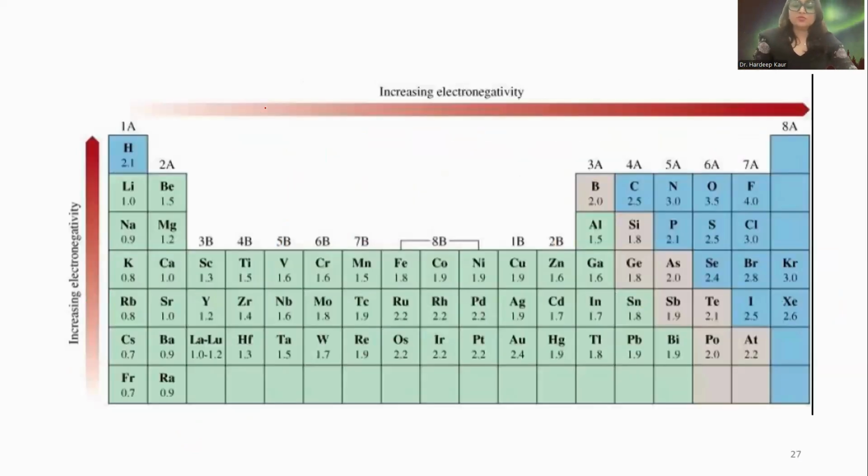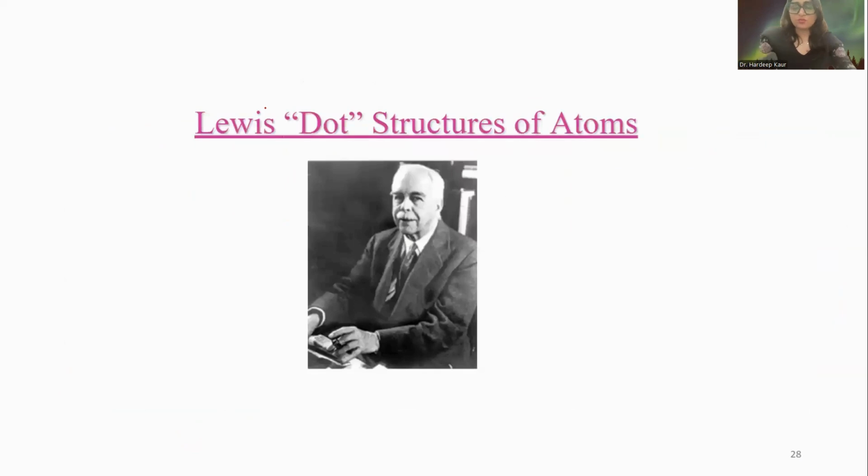I hope you get the basic idea behind what chemistry is, what an atom is, and about metalloids, metals, and the periodic table. In my next video I'll start with the Lewis dot structure of the atom. This will be chemical bonding part 2. Stay tuned to my videos, and I'll go further one by one: Lewis dot structure, and after that ionic bond, covalent bond, dipole-dipole interaction, everything I will discuss.